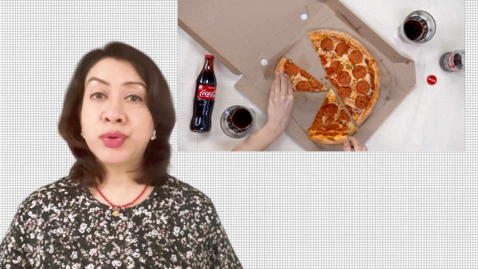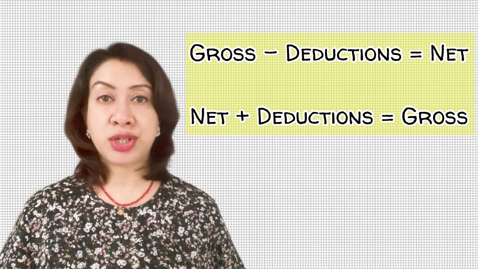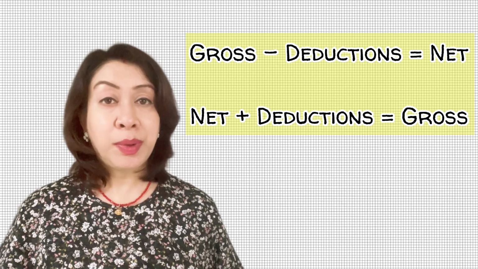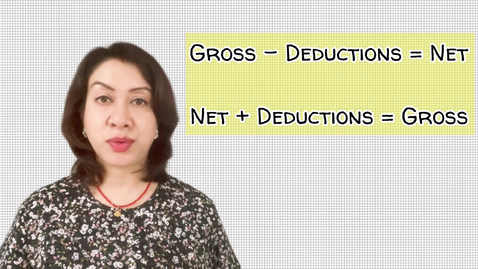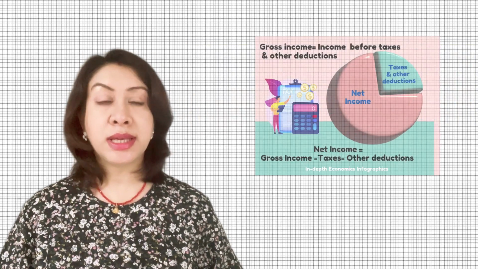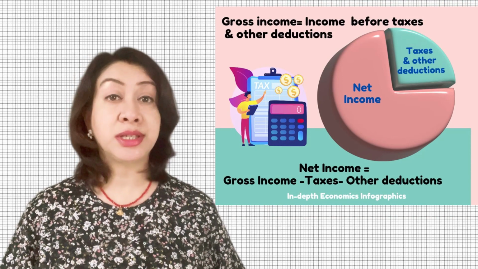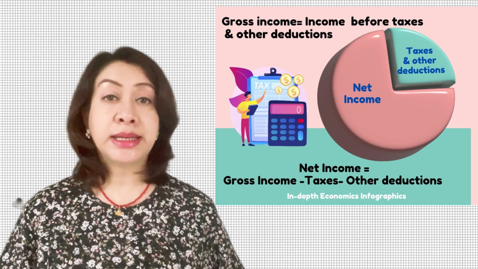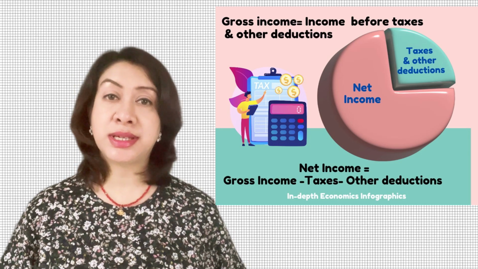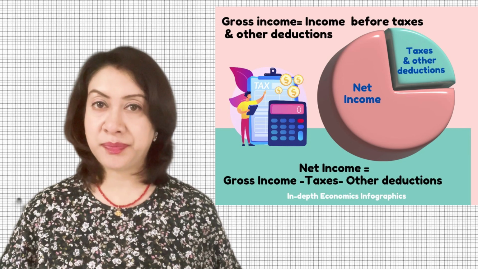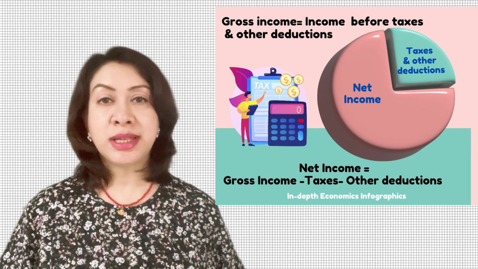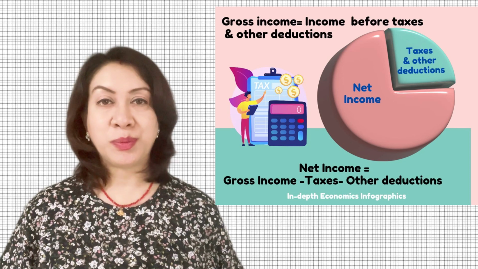Gross versus net. Gross means the total or the whole of something, whereas net means what remains after certain deductions are made. So, gross minus deductions will give us net. Net plus deductions will give us back the gross amount. For example, gross income is the total that employees earn before taxes, benefits, and other deductions are made from their salaries. Net income is what remains after taxes and other deductions are made from the gross income. It is the part of the gross income which employees can take home.